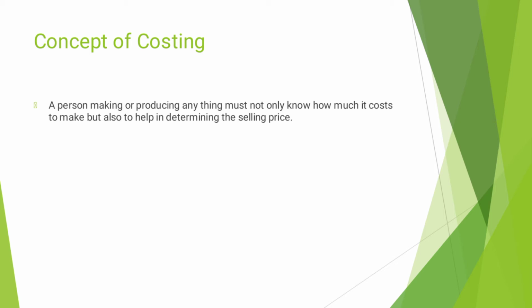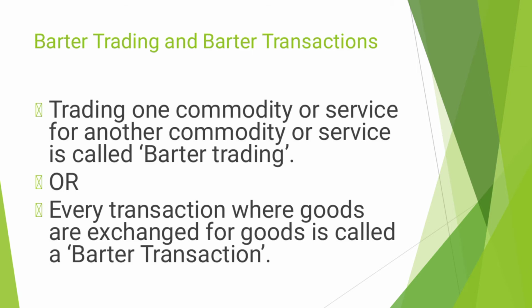If a person does not know the selling cost, the producer may face loss. So it is necessary to know the selling price of the product.